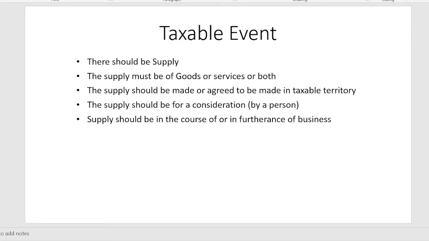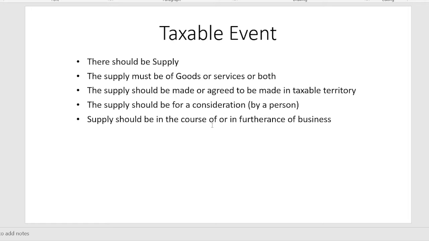Good morning, everyone. In a previous lecture, we have discussed the levy of tax, that is, levy of GST, where we have seen the different tax rates which are applicable to the different commodities and to the services. Now, today we are going to discuss the taxable event. Exactly under which circumstances GST is leviable. So that we will discuss now, and you will come to know exactly the taxable event, or when GST is leviable. So the first condition is that there should be a supply.